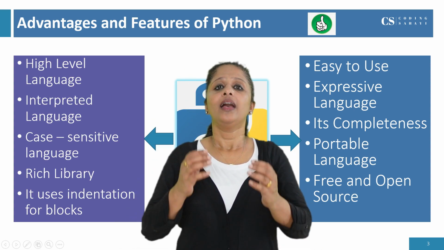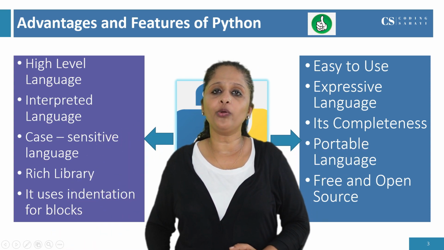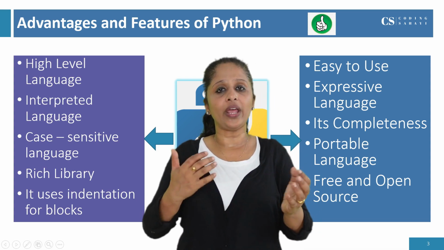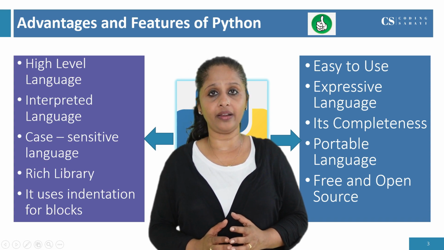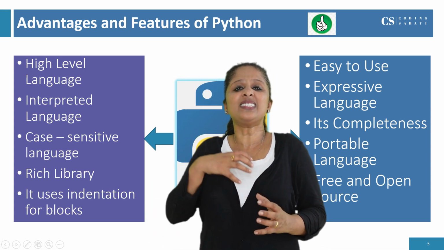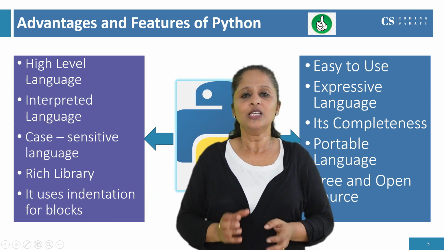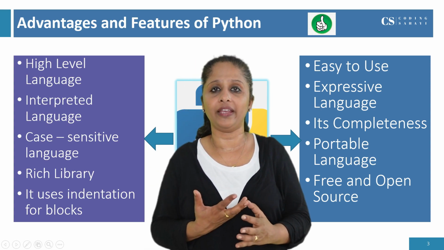Next, Python is easy to use. Compared to other programming languages like C++ and Java, it is easy to write programs in Python. Python has a rich set of libraries and it is not a strict language compared to C++ and Java. So it is easy to use and easy to write programs in Python.